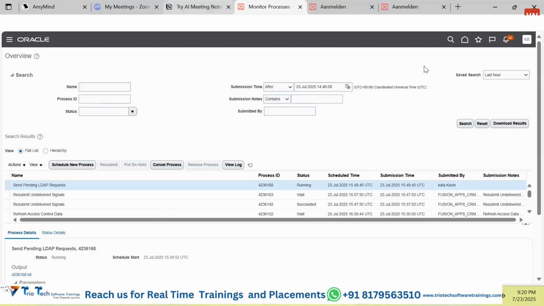Guys, these sort of screens anywhere, whether in finance, supply chain, or HCM, if you see any screen with a structure similar to this, these kinds of screens are called classic screens. These are built based on one technology called OAF. OAF is one of the designing tool technologies through which you can design pages. That is an obsolete sort of technology.